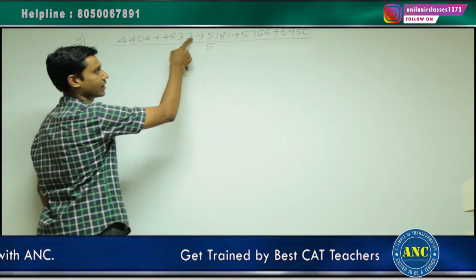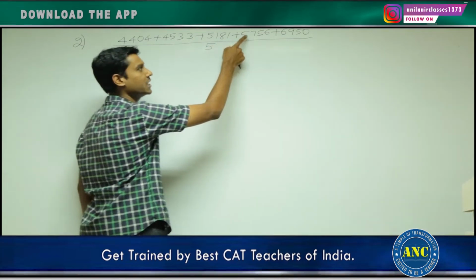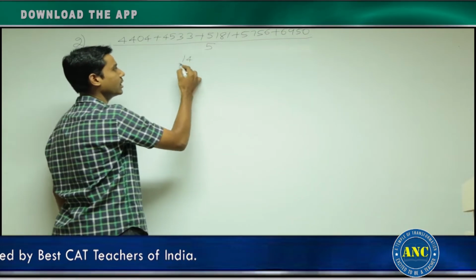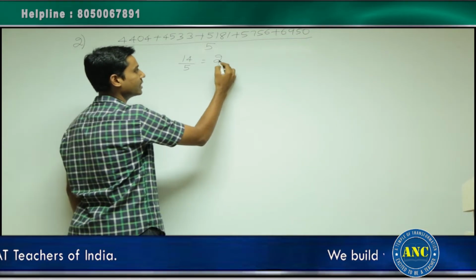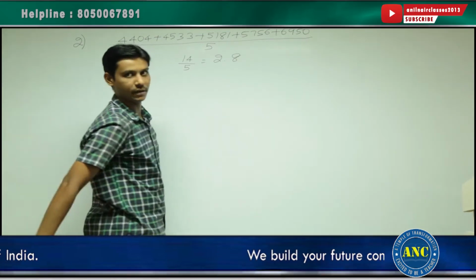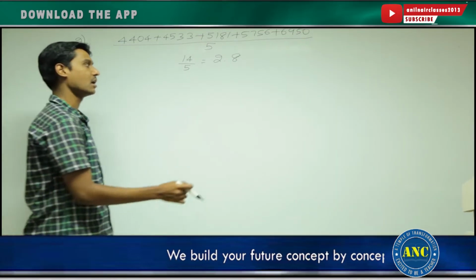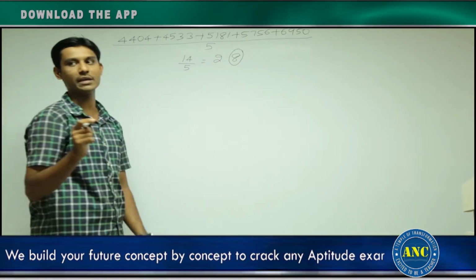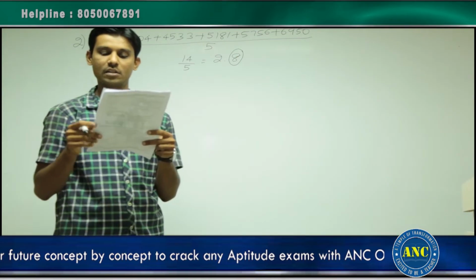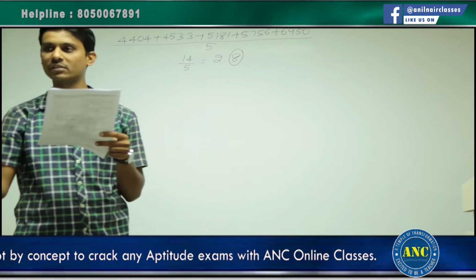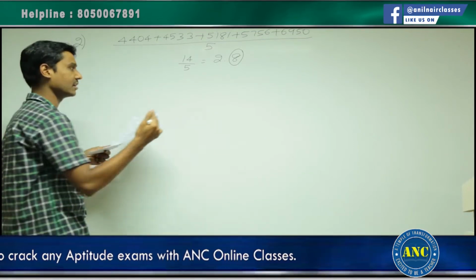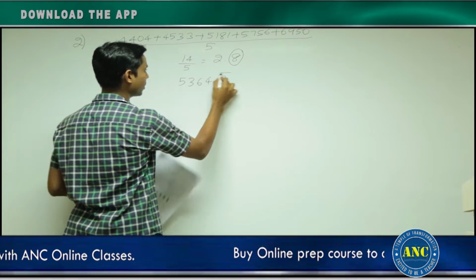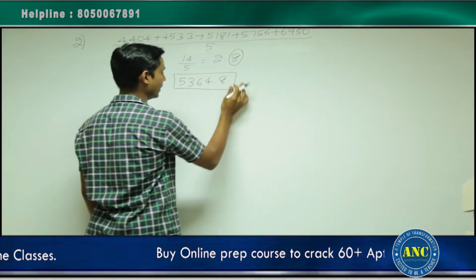4 plus 3 is 7. 7 plus 1 is 8. 8 plus 6 is 14. 14 plus 0 is 14. It is 14 by 5. 14 by 5 is nothing but 2.8. That means the unit digit of the answer should be 8. Check out the answer options. There is only one option which is matching with the unit digit 8. That means the last digit 8. That is nothing but 5364.8. Answer for this question is 5364.8.